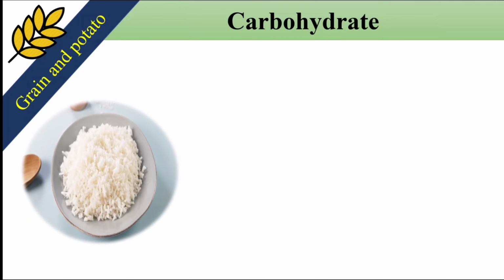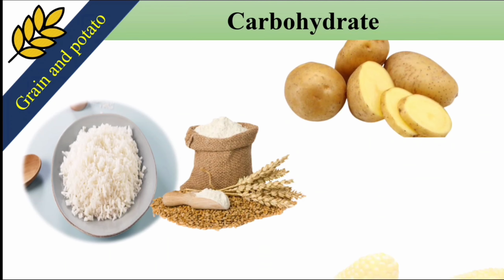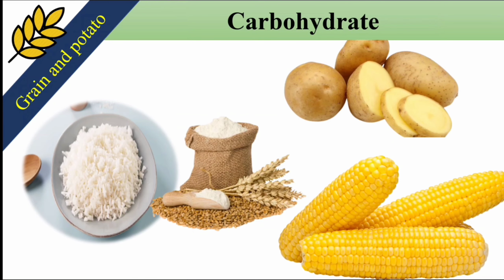So the examples of this group are rice, wheat, potato, corn, etc. Now these are directly providing us carbohydrate. Even if you are eating foods made from these items, those will also contain carbohydrates. If you eat rice, it is providing you carbohydrate.